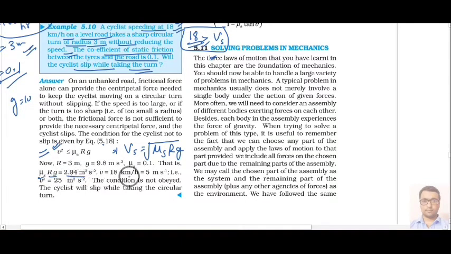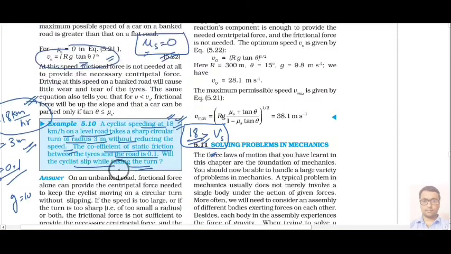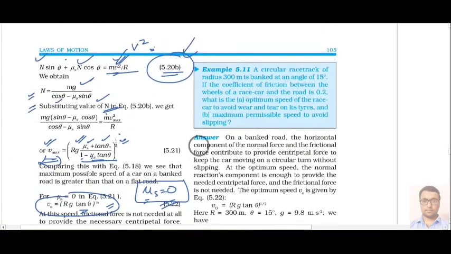And if you convert 18 km per hour into meter per second, by multiplying by 5 by 18, you will get 5. So we have to see if the speed of the cyclist is more or less than the maximum speed. We can clearly see that it is more, so the cyclist will slip while taking the circular turn. So he has to reduce his speed to be safe.